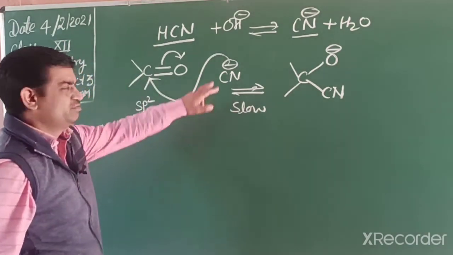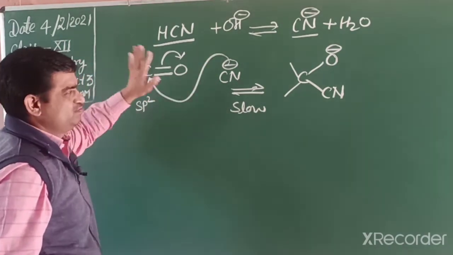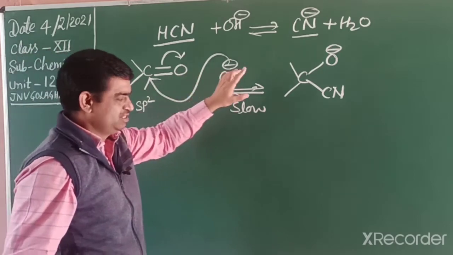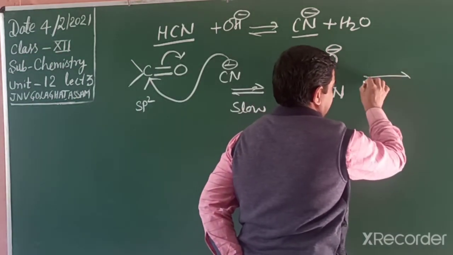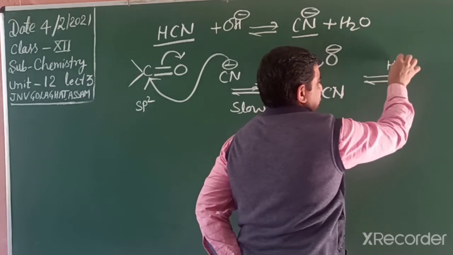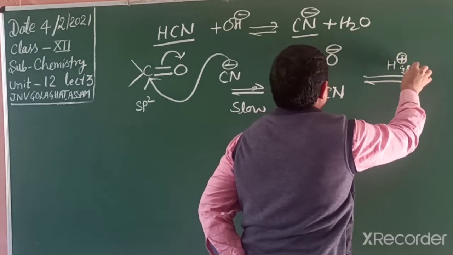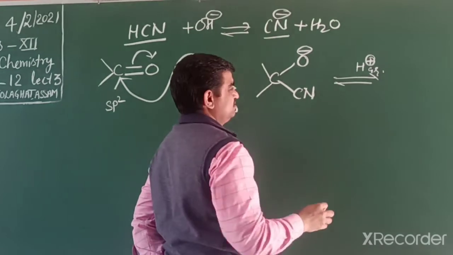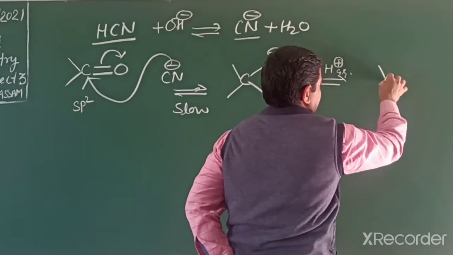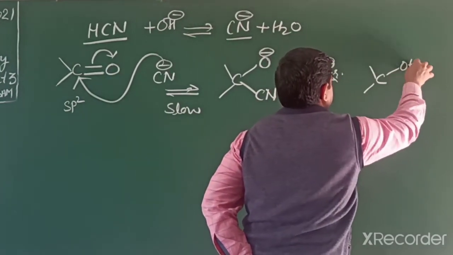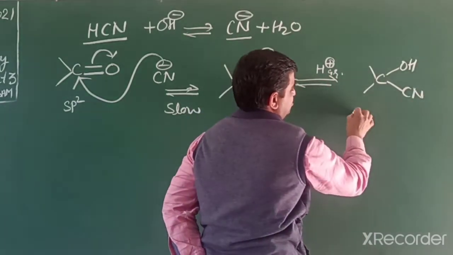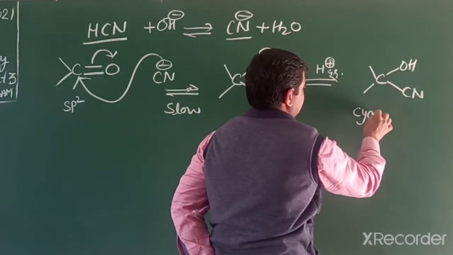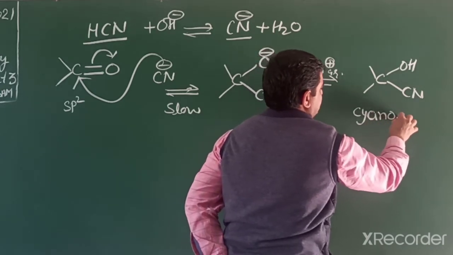Slow step: nucleophile attack, from top or bottom, sp2 changes into sp3. Further, the next step is the fast step: abstract proton from acid, and the product is cyanohydrin. The product name is cyanohydrin.